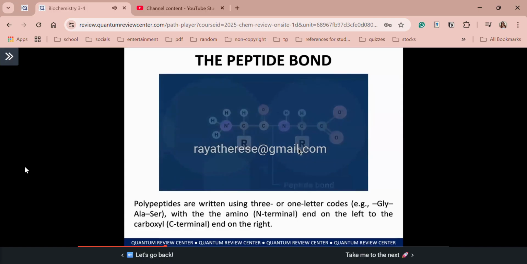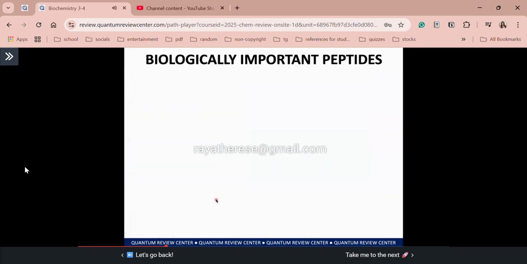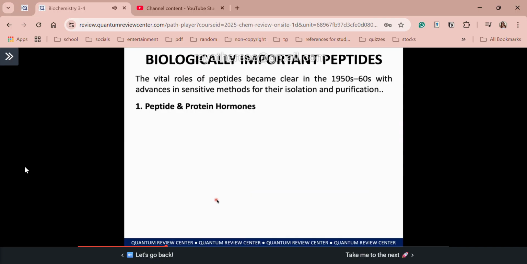Okay, so now let's proceed with the discussion of your peptides, knowing that the bond that links these peptides together are your peptide bonds. Okay, so these are biologically important peptides. For this discussion, class, we are going to focus on peptide and protein hormones. Remember, class, ang hormones, we will encounter it more on our discussion of metabolic pathways. Ang hormones kasi, they participate heavily or greatly in enzyme regulation. Okay? So second one, we also have neuropeptides, peptide antibiotics, and toxins used in medicinal and clinical chemistry. Okay? So for this discussion, again, ang ating focus are your biologically important peptides and protein hormones.